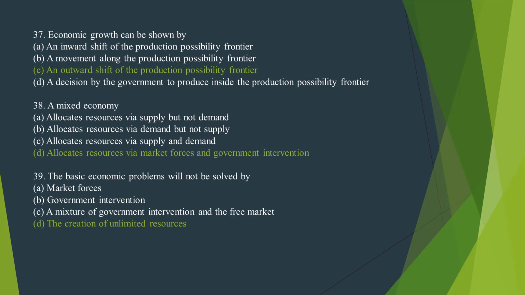Number 37. Economic growth can be shown by, the correct option is option C, an outward shift of the production possibility frontier. Number 38. A mixed economy. The correct option is option D, allocates resources via market resources and government intervention. 39. The basic economic problems will not be solved by. The correct option is option D, the creation of unlimited resources.